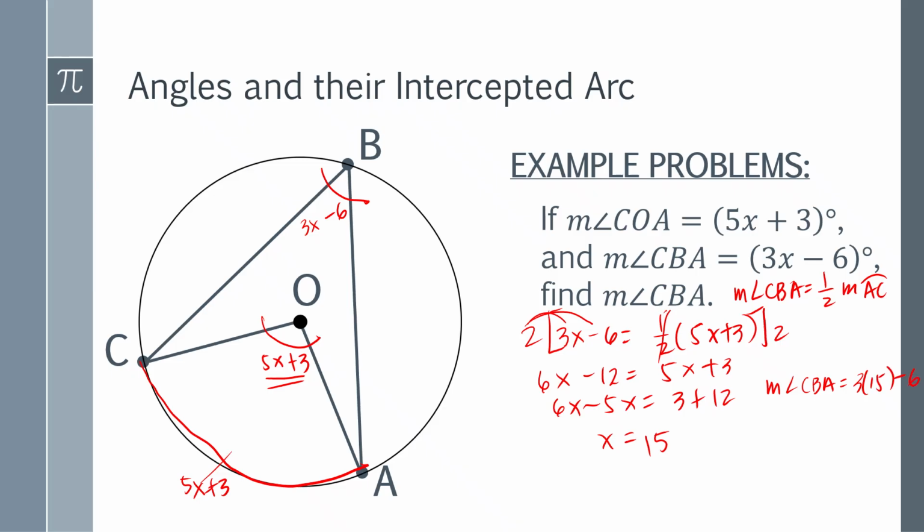So 3 times 15 is 45, minus 6. And the measure of angle CBA here is 39 degrees. So here is your final answer. I hope that you get this.